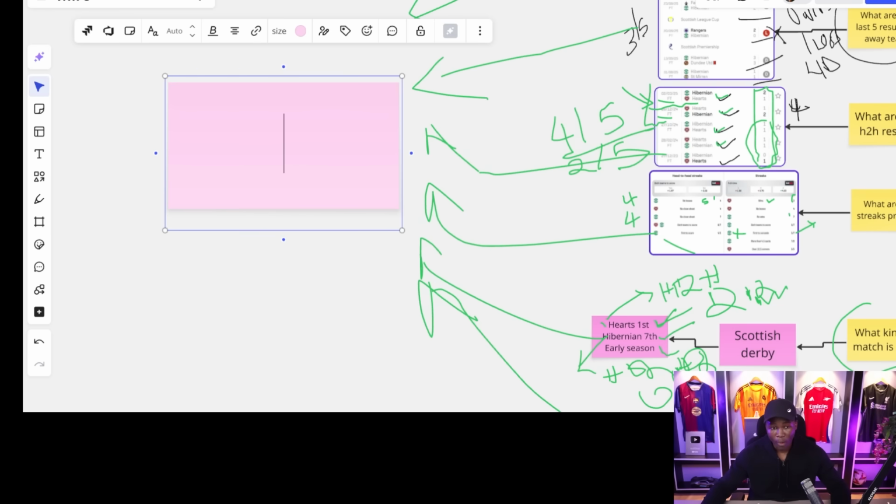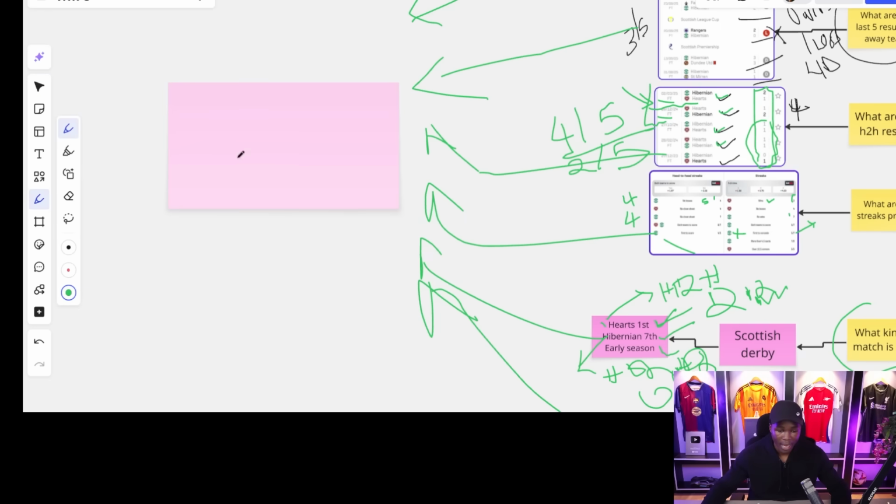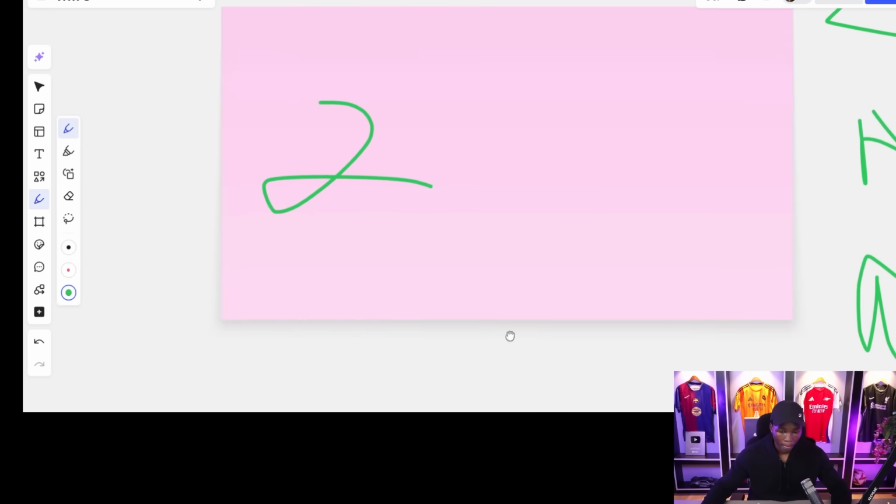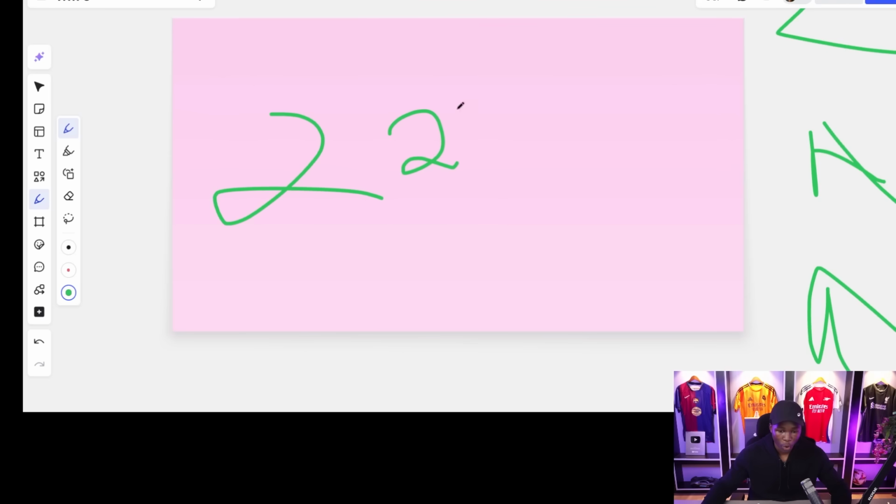One thing I must mention is that I'm expecting Heart of Midtjylland to be in a position to score at least 2+ goals in the game.